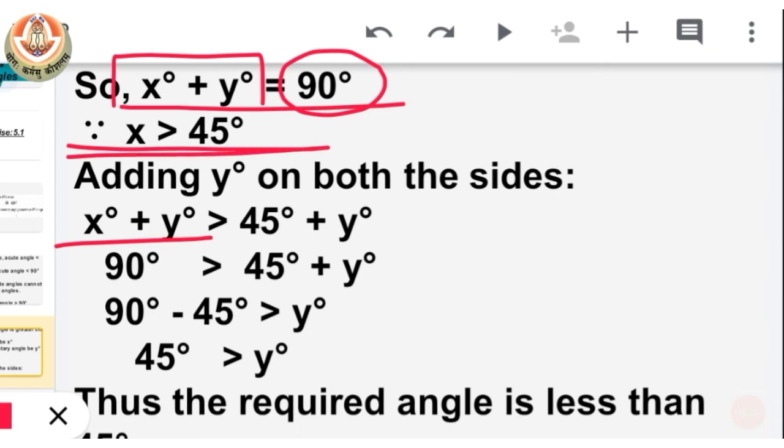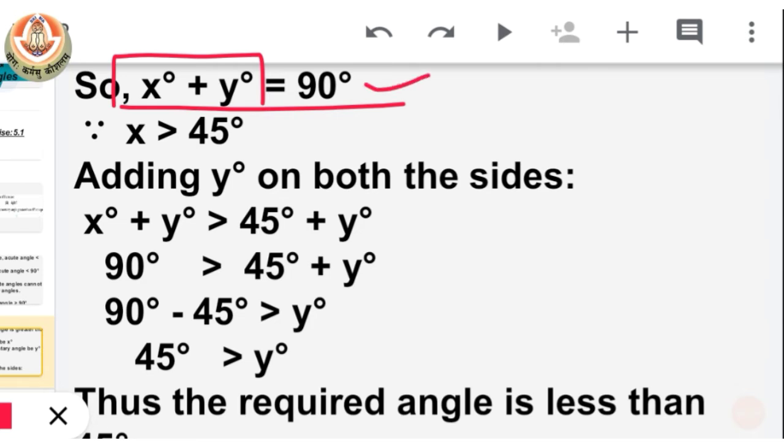So angle x plus angle y is greater than, because we have the greater than sign here according to the question, 45 degrees plus y. Now we all know that angle x plus angle y is 90 degrees as they are complementary to each other. So we can put 90 degrees here.